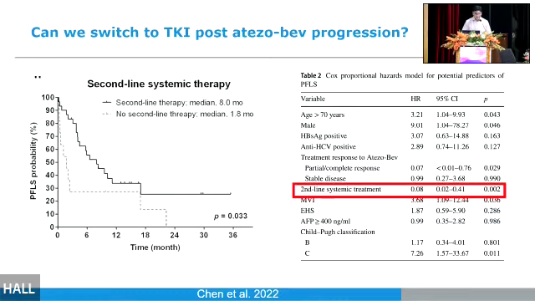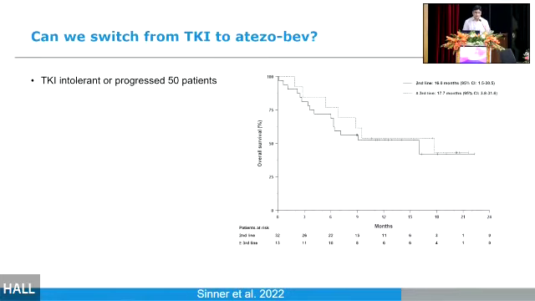Can we switch to tyrosine kinase inhibitors if the patient progresses? Yes. If atezolizumab has been used for second line therapy, there is better overall survival compared to not receiving atezolizumab. But our patient was Child C, so we didn't start tyrosine kinase inhibitors. We know that we have been using sorafenib and lenvatinib for a long time. If the patient is intolerant, can they be changed to atezolizumab?